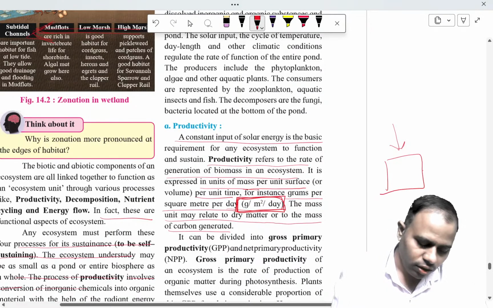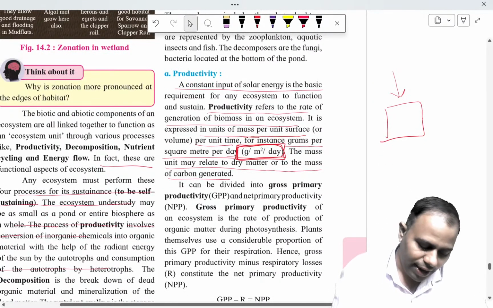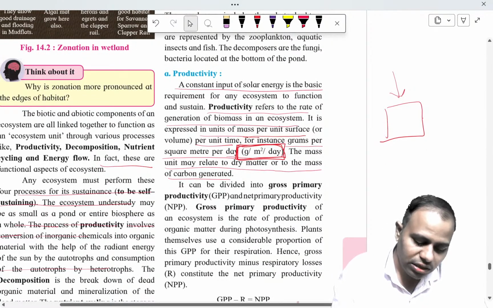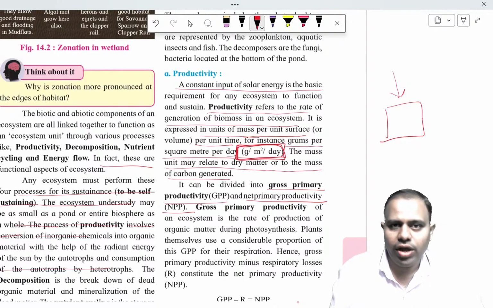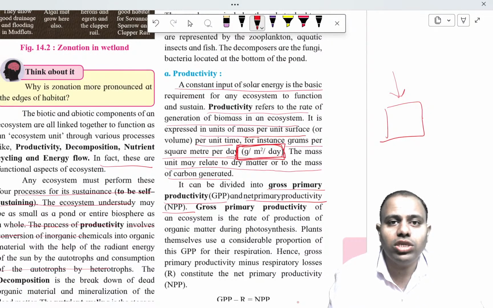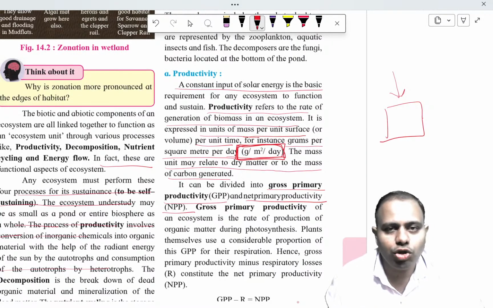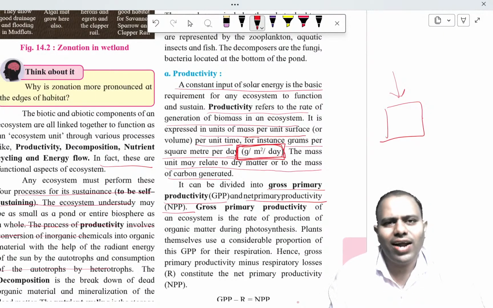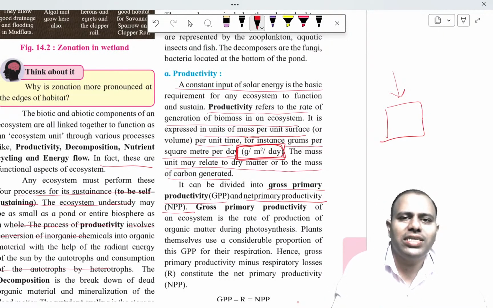The productivity, students, can be divided further into different types. The most important type is gross primary productivity, called GPP, and the next is net primary productivity. Suppose 100 grams is the total biomass produced by the plant. Out of that 100 grams, the plant is going to utilize, say, 30 grams.